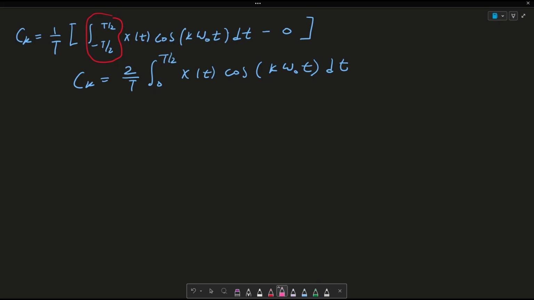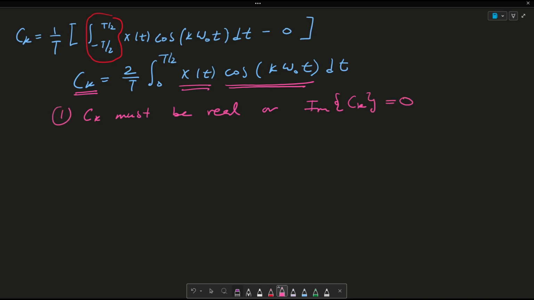So now our first conclusion comes in here. Since x of t is real, because that's how we defined it, and cosine k omega naught t is also real because there are no j terms, this ck has no j terms or no imaginary terms. So that means that ck must be real. Or we can say that the imaginary part of ck is 0. So this is my first proof, and that completes it.